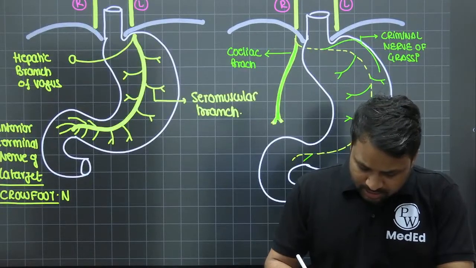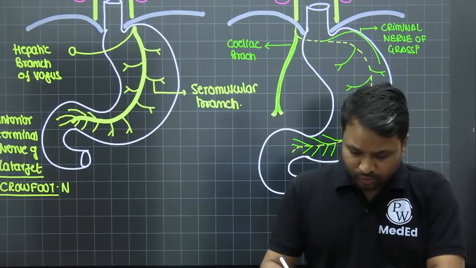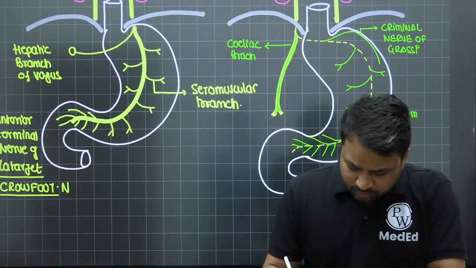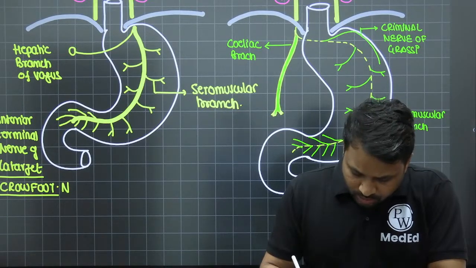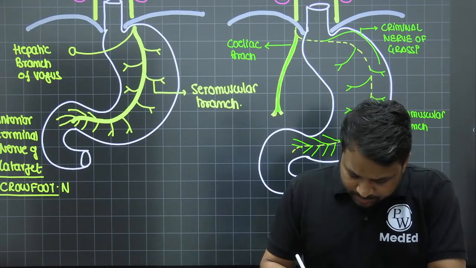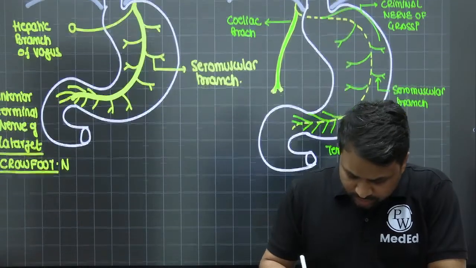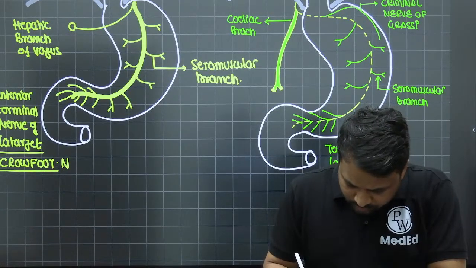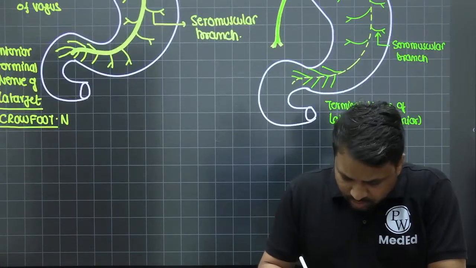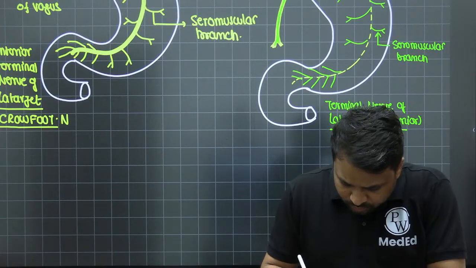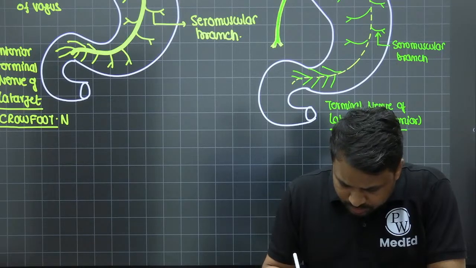It will have the same short branches, the seromuscular branches. At the end, it will also have this tuft of branches, and these are your crowfoot. So this is your seromuscular branch, and this is your terminal nerve of Latarjet, which is on the posterior surface, and this is also referred to as the posterior crowfoot.